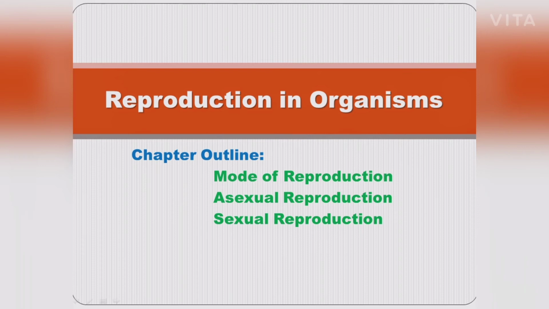During the reproductive phase or maturity phase, the organism reproduces and their offspring reach maturity. On the basis of time, breeding animals are of two types: seasonal breeders and continuous breeders.